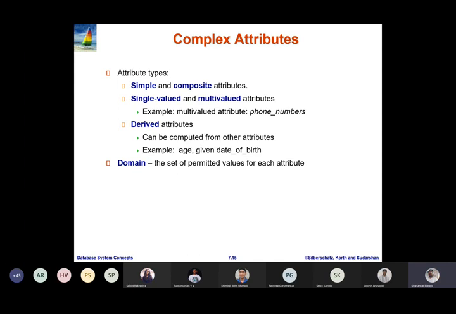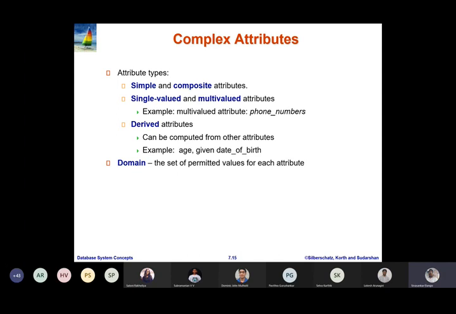So based on the date of joining attribute and today's date, we can compute the total years of experience of an employee in an organization. Here the date of joining attribute is known as the stored attribute, and years of experience is known as the derived attribute.